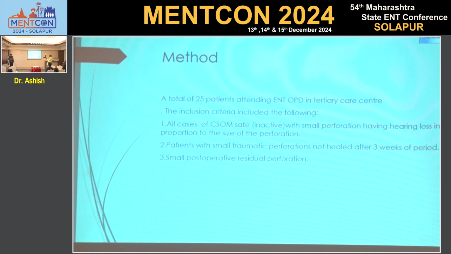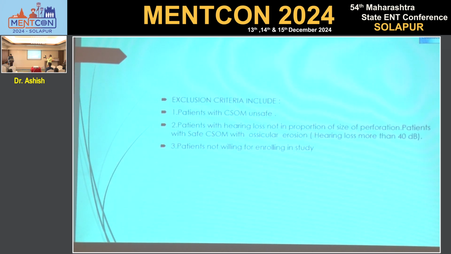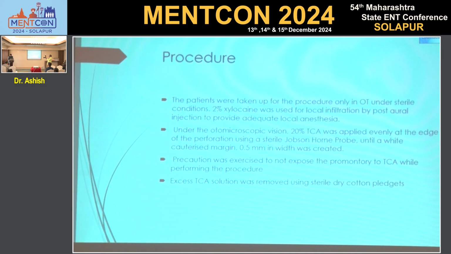A total of 25 patients attending the ENT OPD in a tertiary care center were included. The inclusion criteria include all cases of CSOM safe, inactive, with small perforation having hearing loss in proportion to the size of the perforation; patients with small traumatic perforation not healed after 3 weeks; and small post-operative residual perforation. Exclusion criteria include patients with CSOM unsafe, patients with hearing loss not in proportion to the size of perforation, patients with safe CSOM with ossicular erosion, hearing loss more than 40 decibels, and patients who are not willing to enroll in the study.